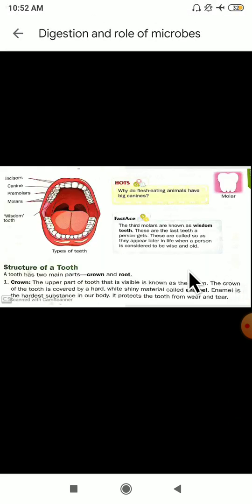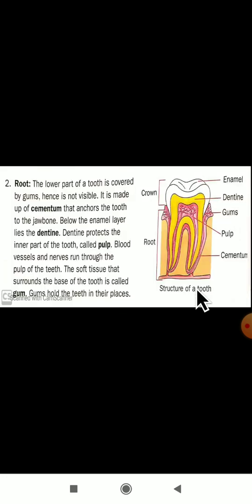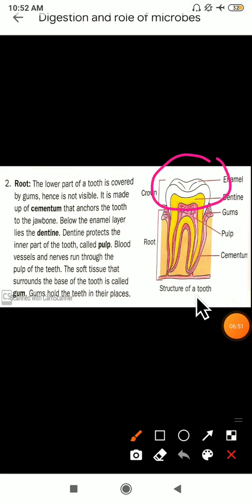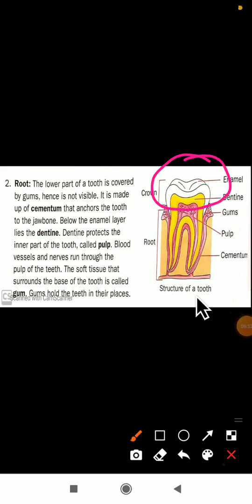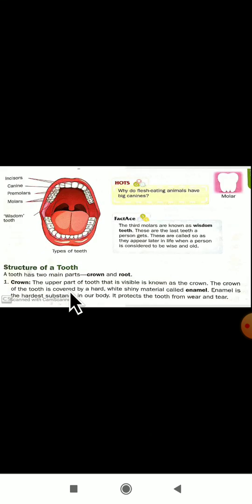Let us see about the crown here. The upper part of a tooth that is visible is known as the crown. Yes, dear students, can you see this upper part of the tooth? We are calling it a crown, and we can see that crown part, and it is visible. So the upper part of a tooth that is visible is known as a crown.